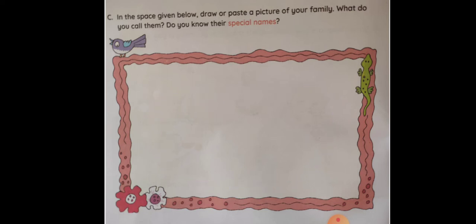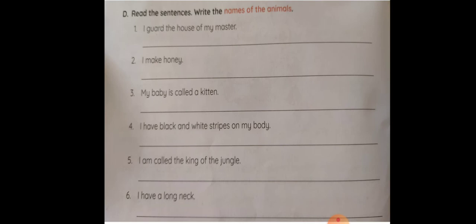Okay? Now, read the sentences. Write the names of the animals. I guard the house of my master. See, I guard the house of my master. See, which animal will guard our house? That is dog. Yes.